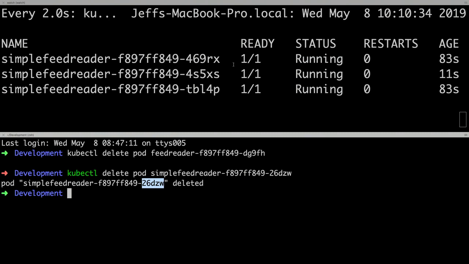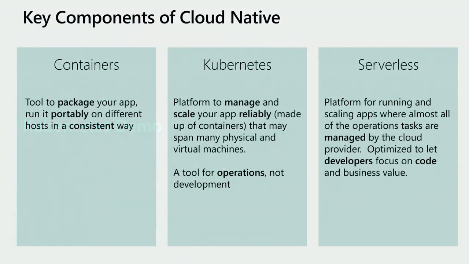Kubernetes instantly realized, oh, shoot, one of my containers crashed, and it instantly grabbed one of my other machines. It spun up the container on another machine, so I always have 3 that are available. And in the same way, if I sent a load test at this, it might add 4 or 5 or 6 replicas of this container automatically for me. So Kubernetes is this nice orchestrator that's making it so that I can coordinate my containers across multiple machines in a very easy way. All right?